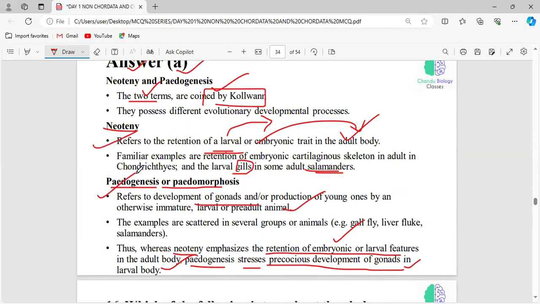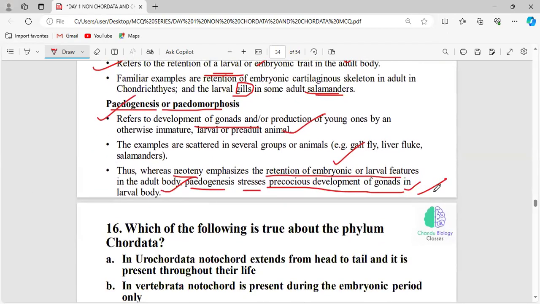And in which class will neoteny and pedogenesis happen? Whether in fishes or amphibians or apes or reptiles or mammals. Very good, amphibians. Okay, we'll stop up to this.